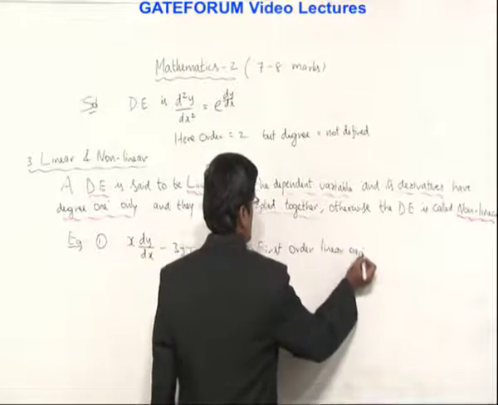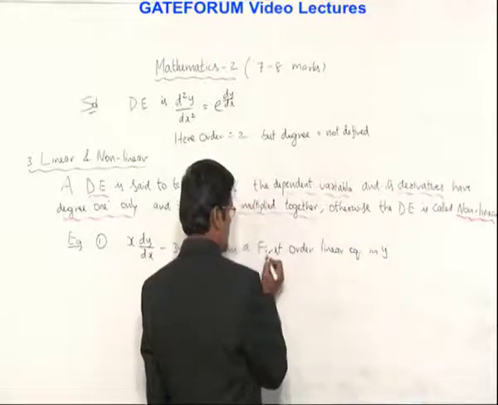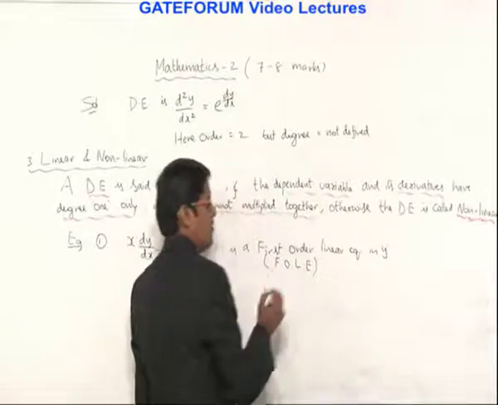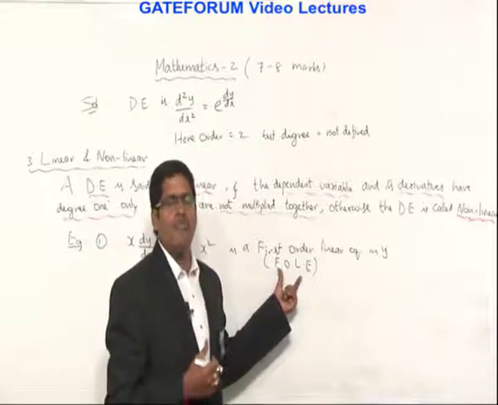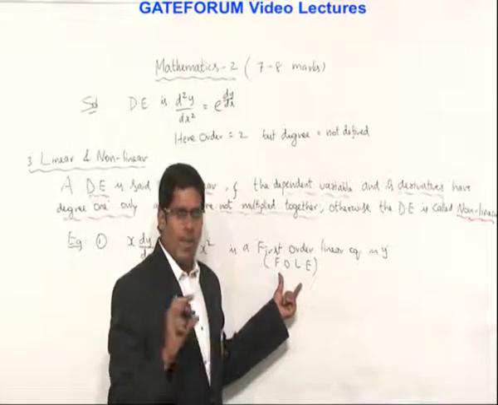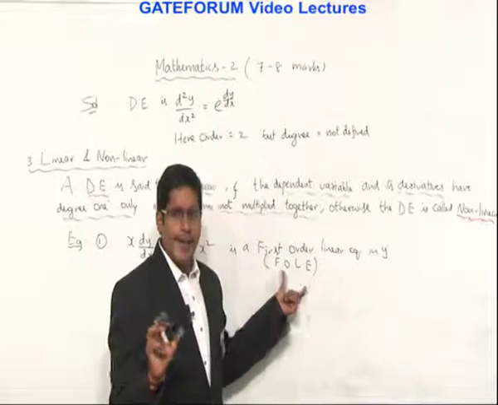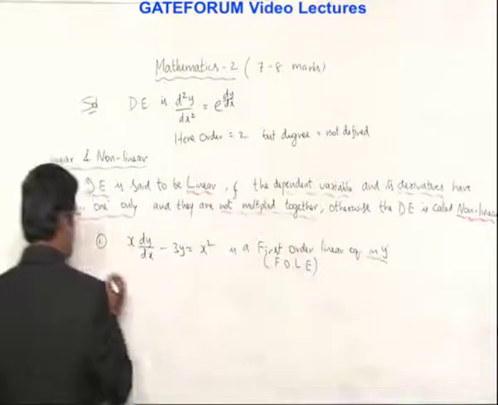This is called FOLE. First order linear equation can be written in short form as FOLE, abbreviated from first order linear equation. So this is mainly in y. Example 2.